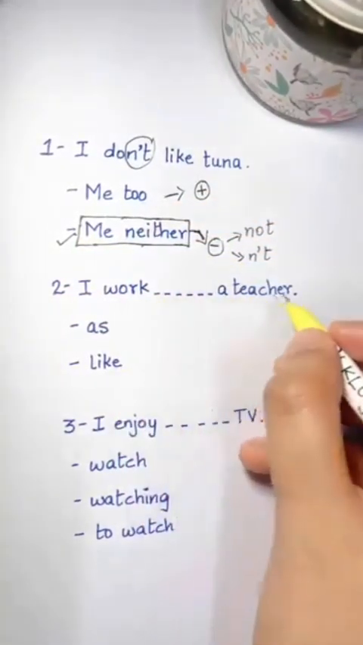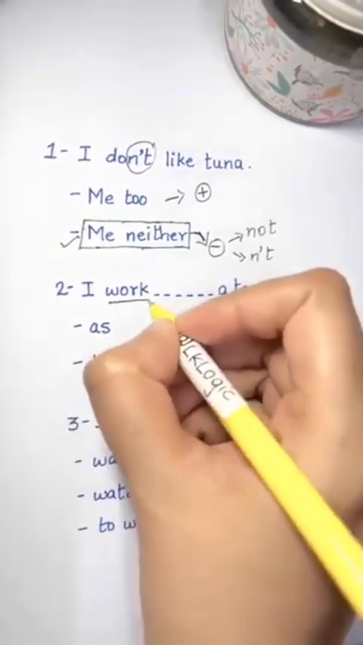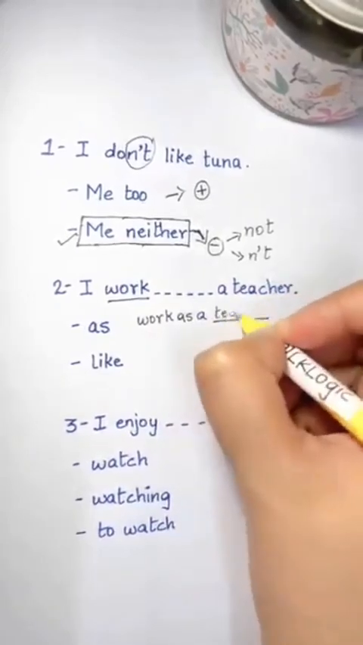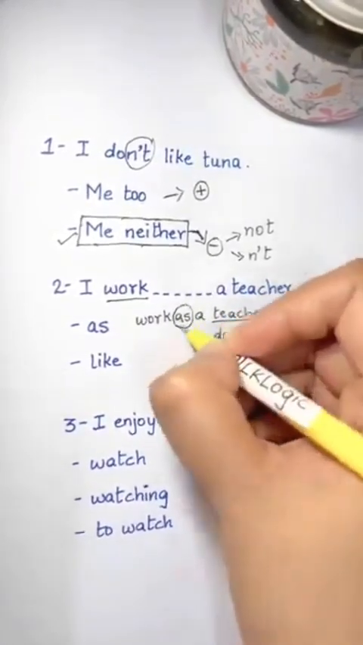I work blank a teacher. As a teacher, like a teacher. What do we use with work? Well, we always say work as then the job here. Work as a teacher, work as a doctor, work as a pilot, and so on. So the answer here is as, not like.